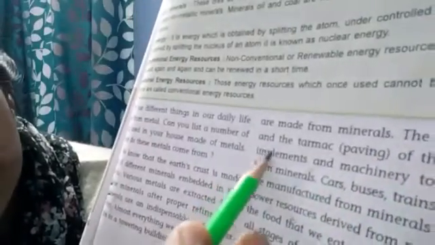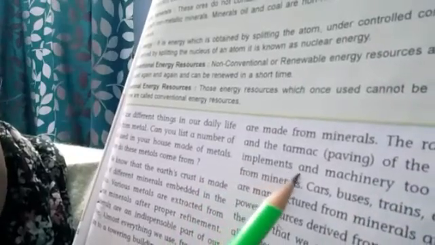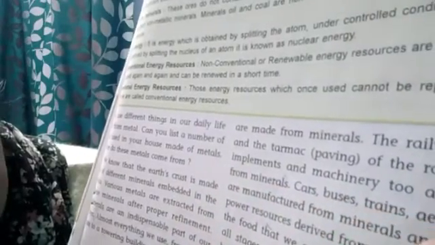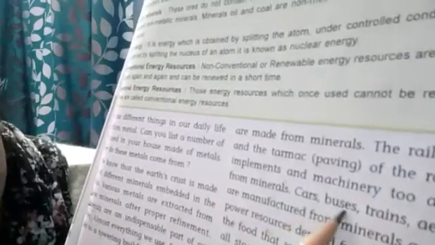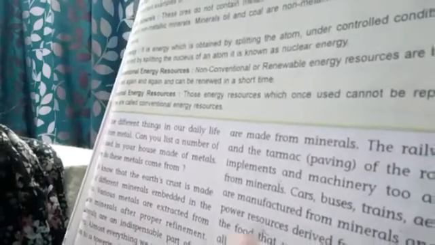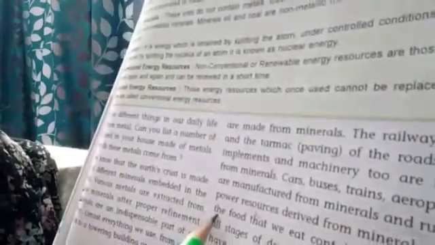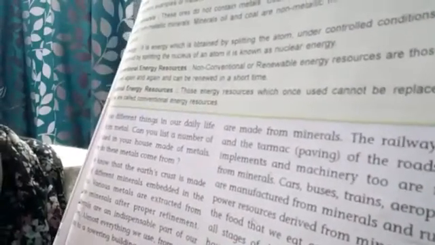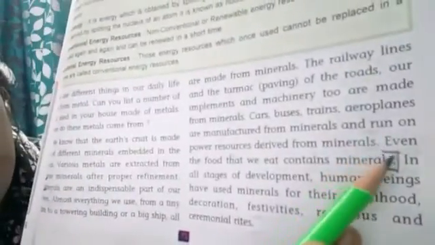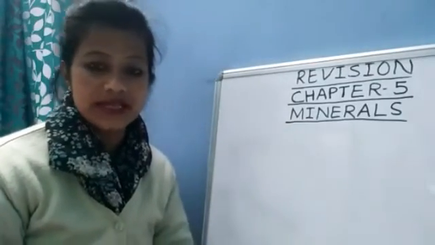The railway lines and the tarmac paving of the roads, implements and machinery too are made from minerals. Cars, buses, trains, aeroplanes are manufactured from minerals and run on power resources derived from minerals. Even the food that we eat contains minerals. Till here you will write. Then only your answer will be completed.